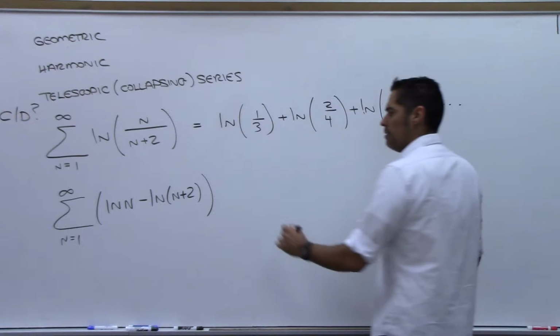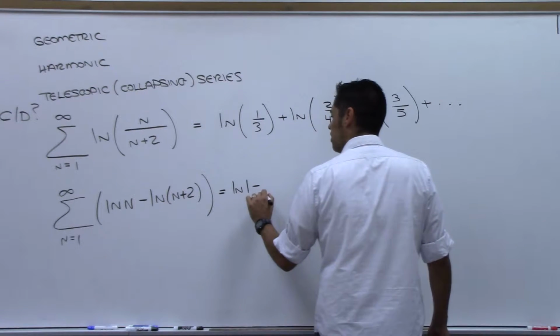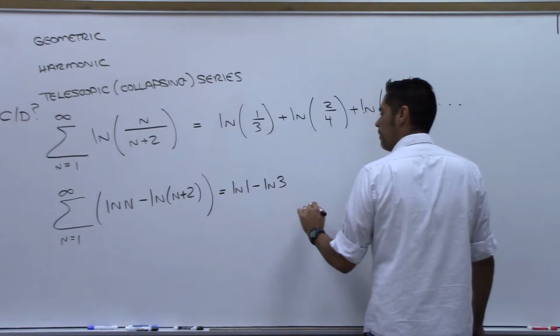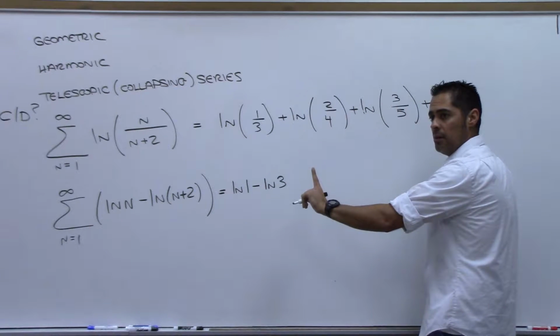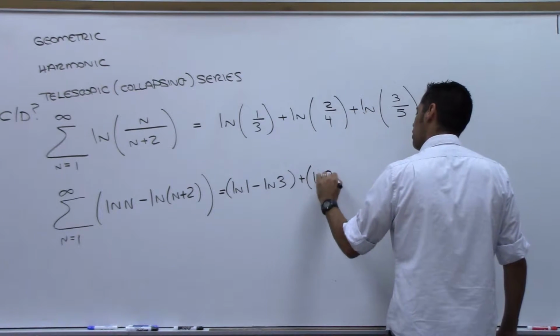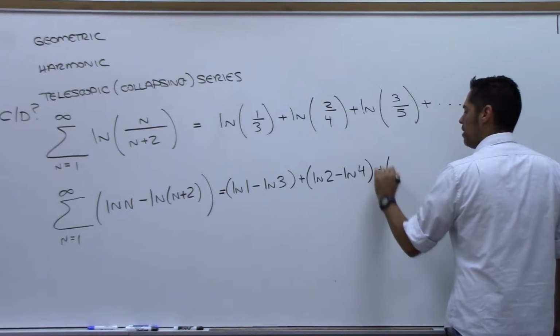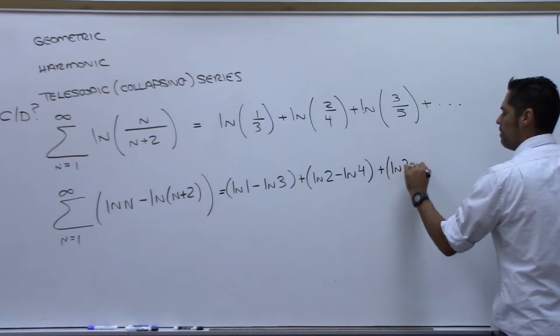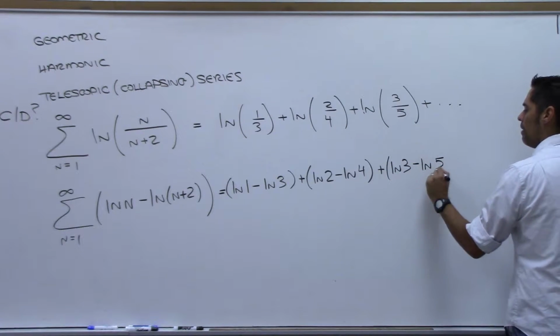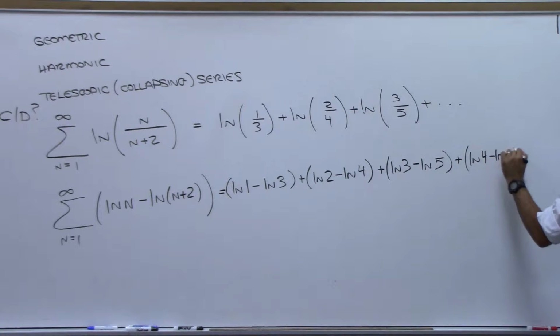Now start writing things down. I get natural log of 1 minus natural log of 3. That's the first thing when I plug in 1, right? Then plus, now plug in 2. Natural log of 2 minus natural log of 4. Plus, next one, natural log of 3 minus natural log of 5. Plus, maybe one more, natural log of 4 minus natural log of 6. Plus, dot, dot, dot. Anybody see anything going on here?